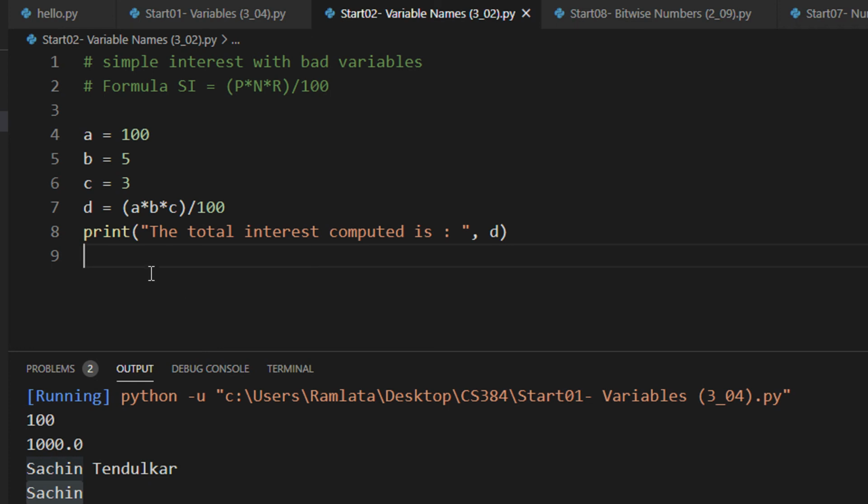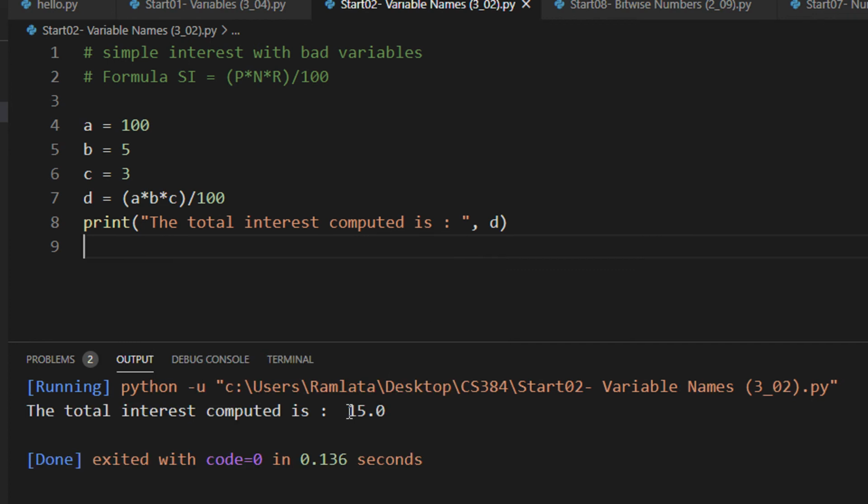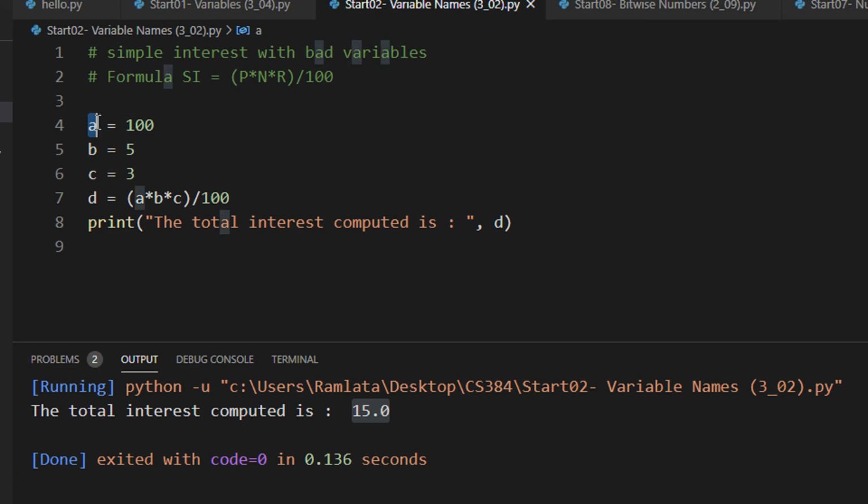Okay. To execute, since you have Code Runner installed, right click, select this, or use the shortcuts. I would always advise to use shortcuts, right? The total interest computed is 15. Although the answer is correct because 100 into 5 into 3 and 100 will get cancelled and the rate of interest is 15. But can anybody make sense of this program? What the program is doing? No, not at all.